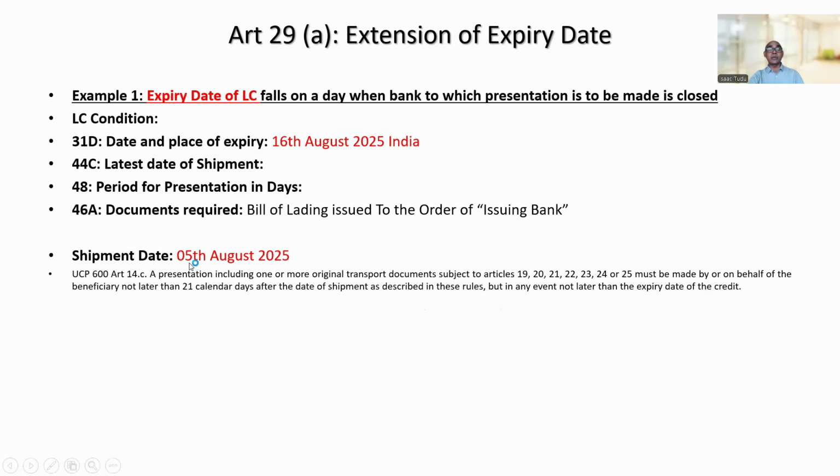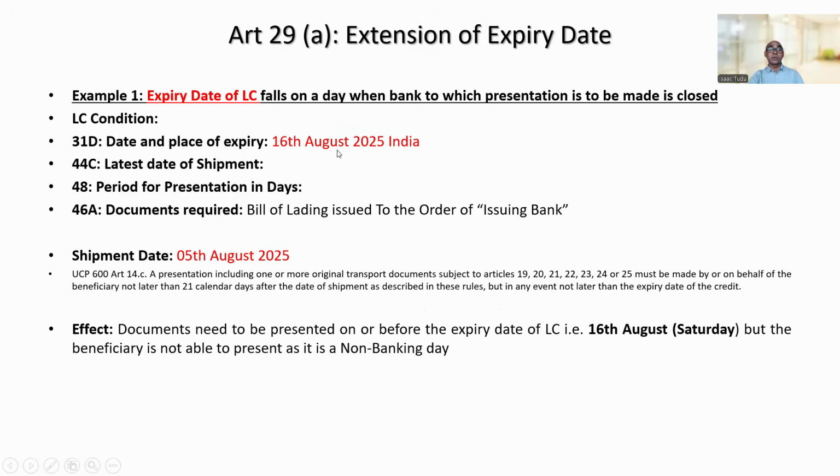So if you count 21 days, excluding this date, you will reach which date? 26th August. But documents cannot be presented after the LC expiry date. Okay. So documents need to be presented on or before the expiry date of the LC, that is 16th August, which is Saturday. And due to Saturday, the beneficiary is not able to present documents because Saturday is a non-banking day.